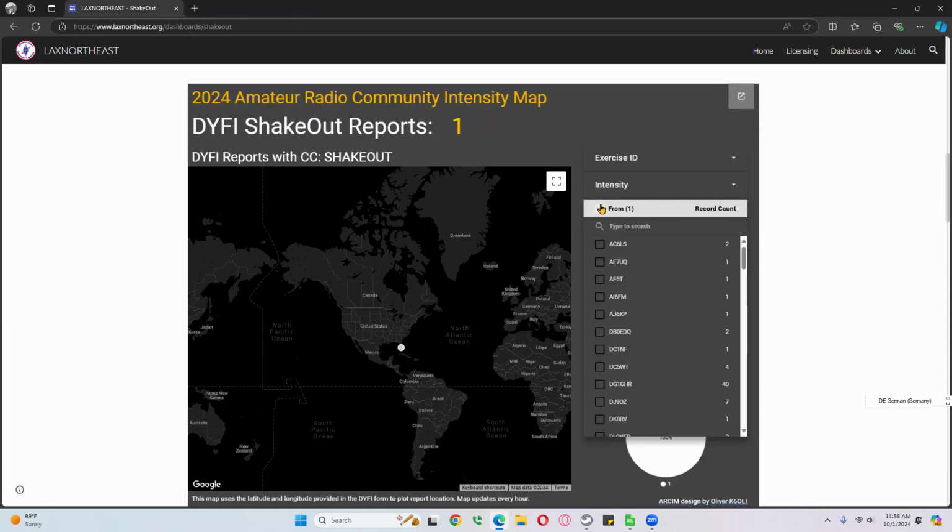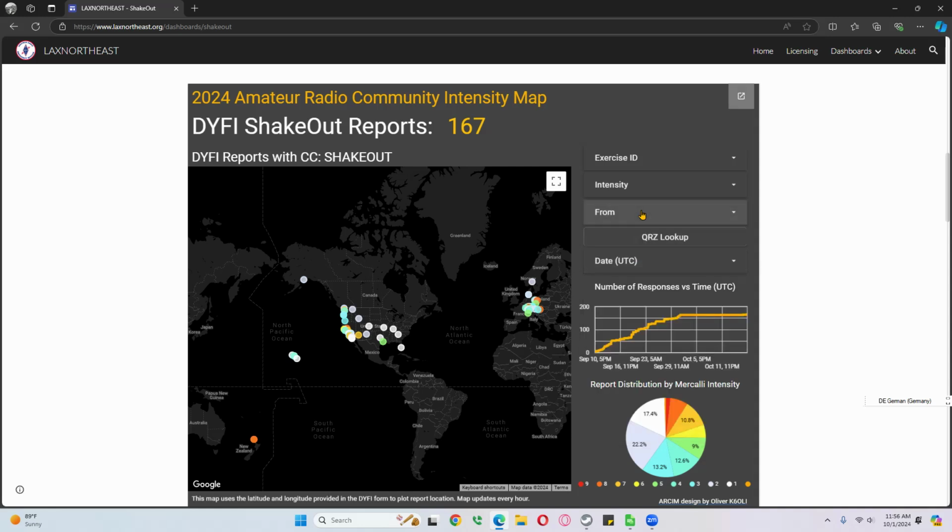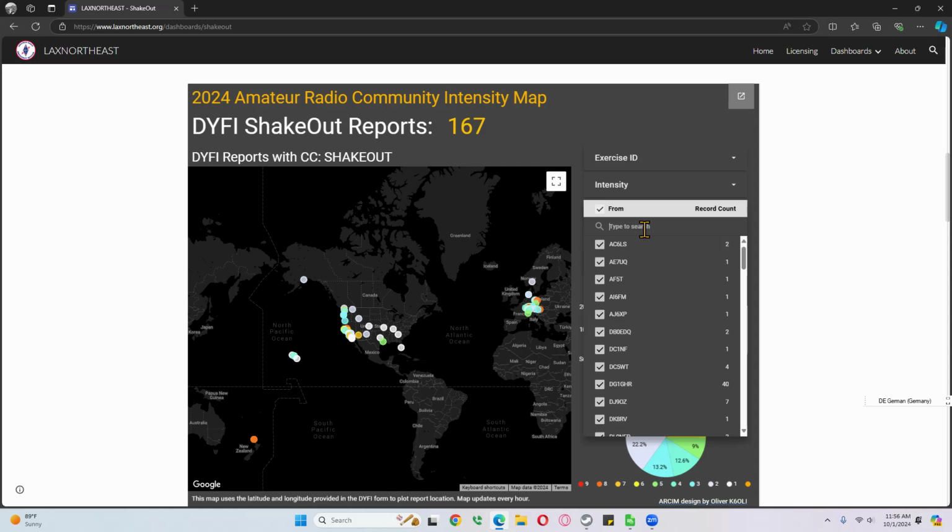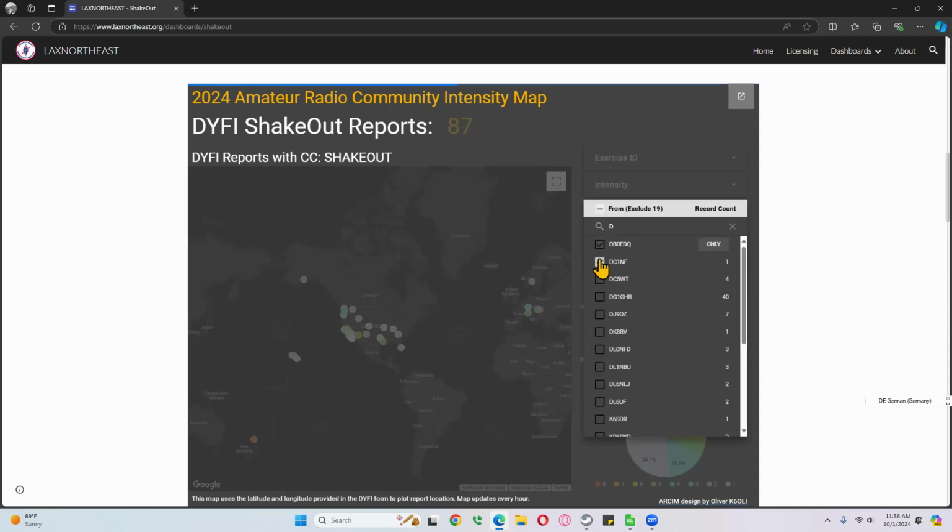You can, again, select all the stations here. You can do searches for specific information. It doesn't have to be at the beginning. So let's say if I want to see every station that has a 6 in the call sign, then it would show me everything with a 6, and you can see the 6 here is not at the beginning of the call sign, right? If I wanted to see, let's say, German stations, I could look for D, anything with the D up there, and we could deselect everything here, and then only select the German stations, right, to be shown on the map.